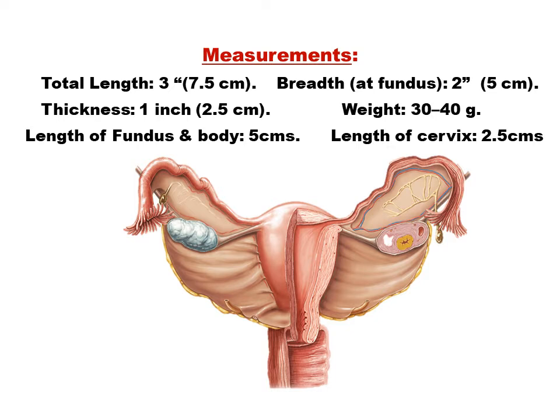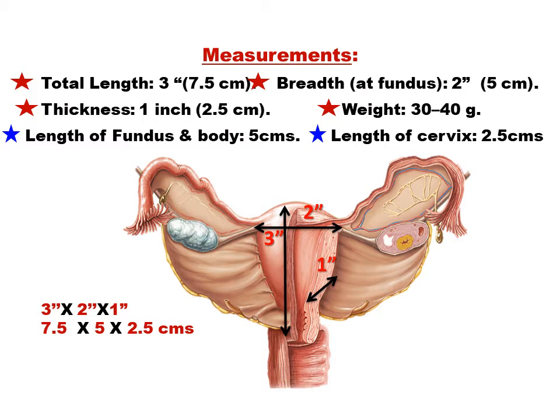Coming to the measurements of the uterus. The total length of the uterus is 3 inches or 7.5 centimeters. Maximum breadth, at the level of the fundus, is 2 inches or 5 centimeters. Thickness is around 1 inch or 2.5 centimeters. The uterus weighs about 30 to 40 grams. The length of the fundus and body together is 5 centimeters and the length of the cervix alone is 2.5 centimeters.